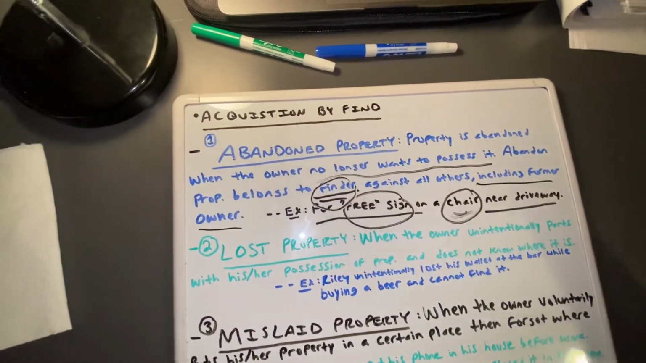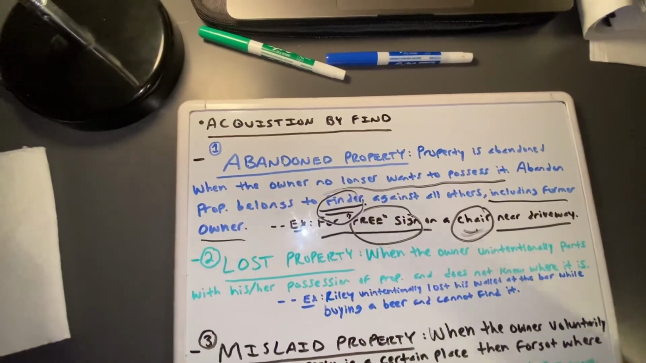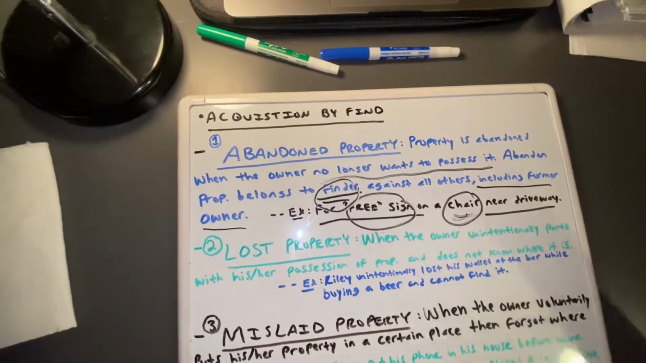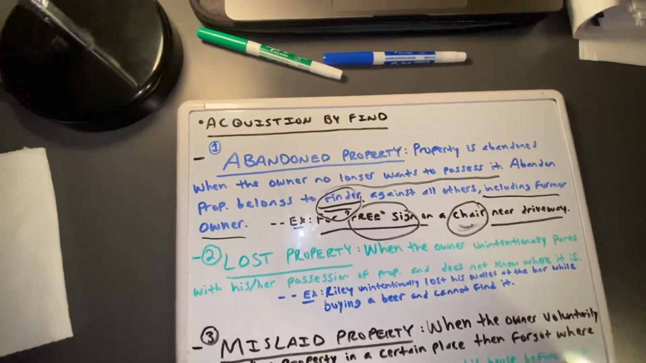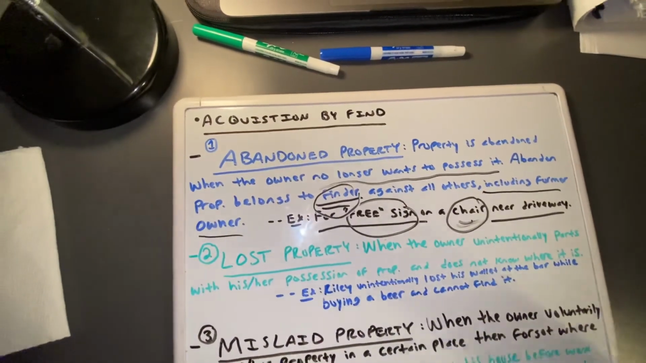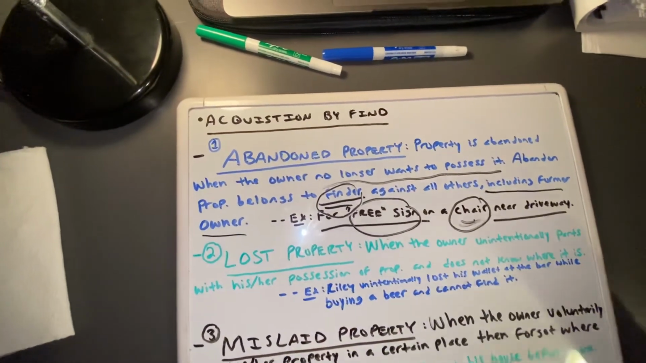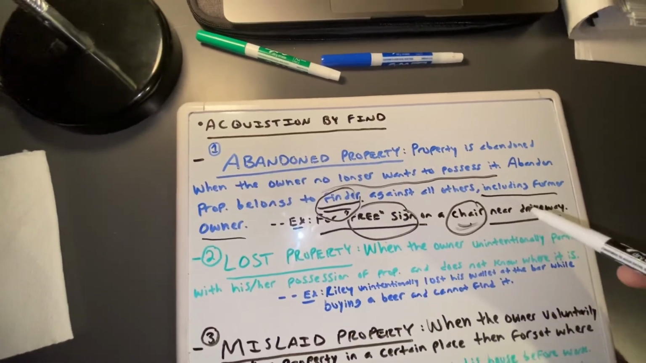You're just too late. That's basically what I'm trying to say. James was too late. It belongs to John now. So that's abandoned property. So watch out for the owner's intent. That's the most important thing for abandoned property. The intent of the owner is going to be very key for all three, but especially for abandoned property.